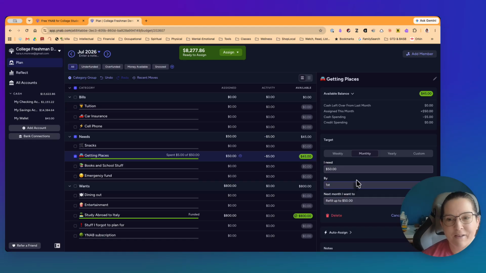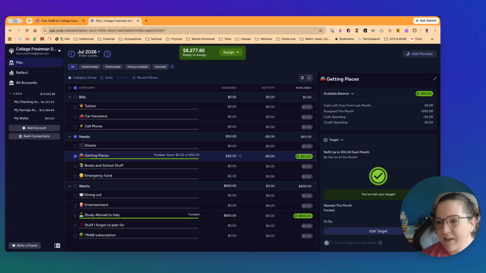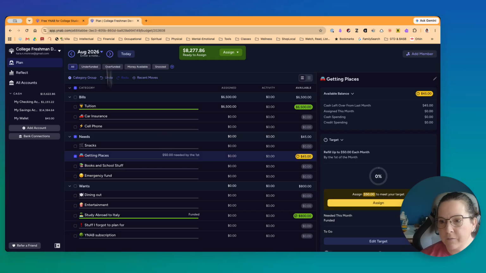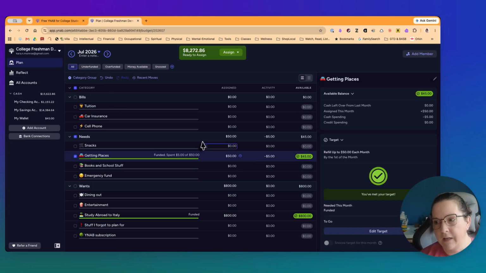Because as this young man and I were talking yesterday, he's like, I don't like to see the red or the yellow. I want green only. And I get that. So if we save that target, it's always going to keep track of it for us in every month. If I come out here, it's showing that we need to get to $50. There's only 45 left in it. So if I add $5 more to it here, that turns it appropriate here, but I would need to put in 45 more to meet my target. That seems weird. I guess it's assuming I'm going to spend it this month. But if you know you're not going to, you could already pre-fund it in the next month. So there's still some mental math that you have to do.